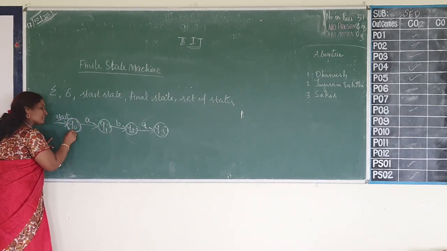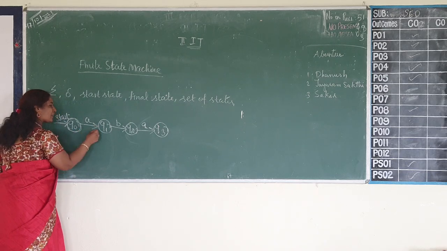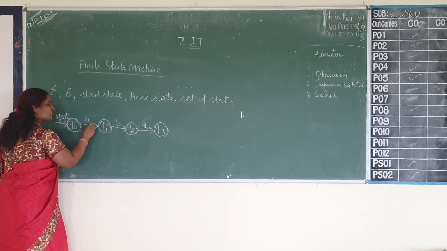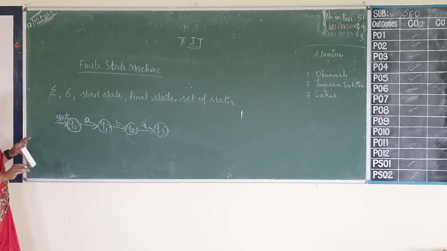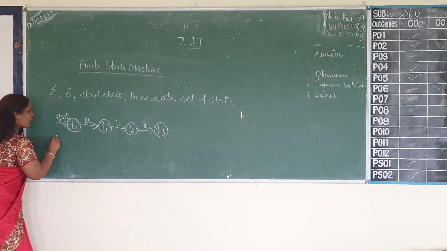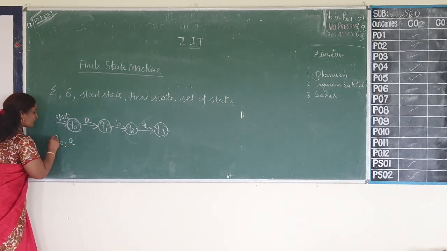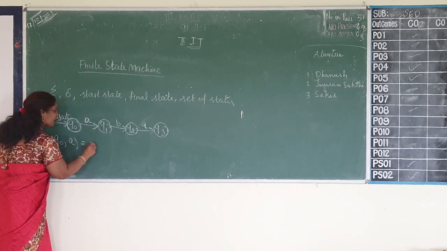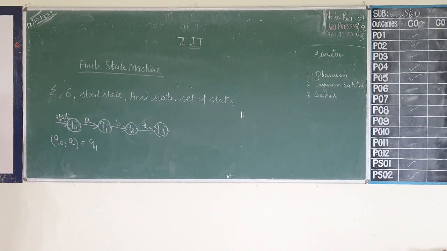So this is the start state, and when I consider these two states Q0 and Q1, there is a transition for the input symbol A. So I can say that Q0 is the state which receives input A, and for that it produces output Q1.